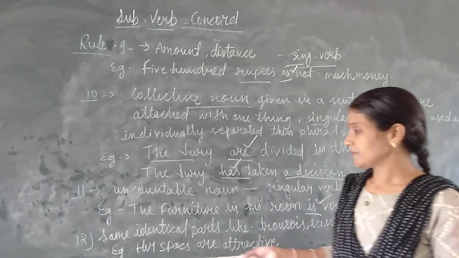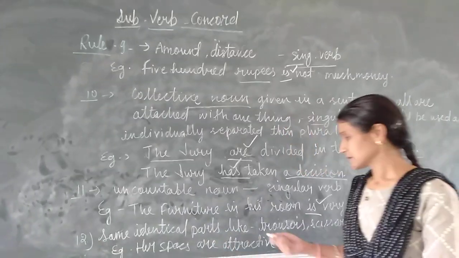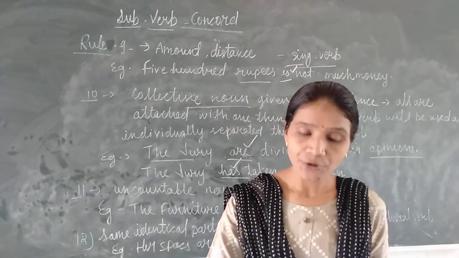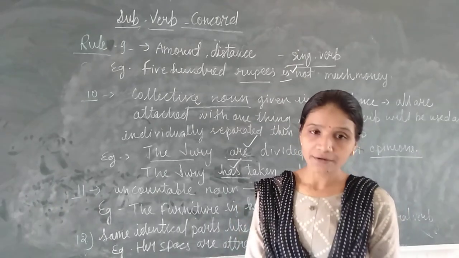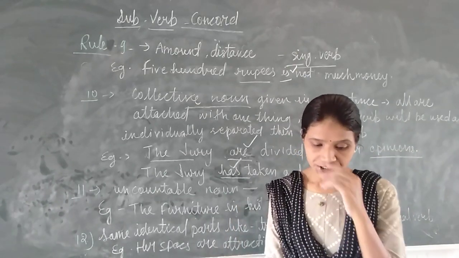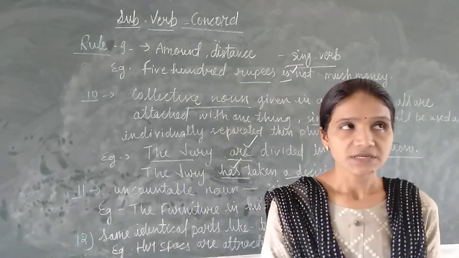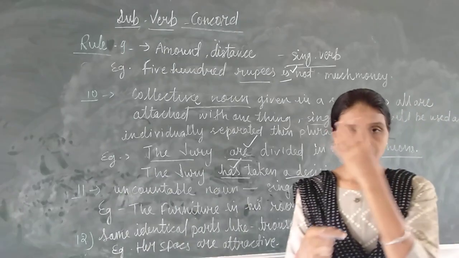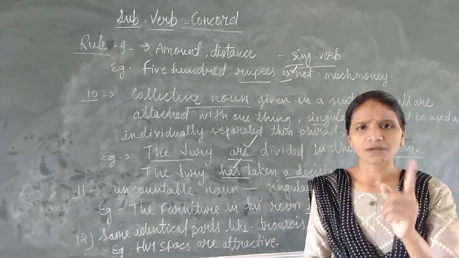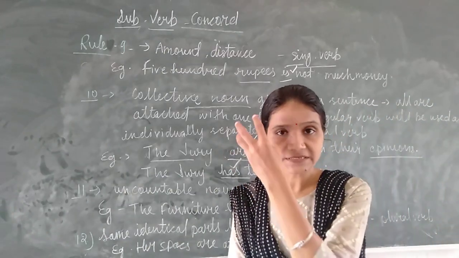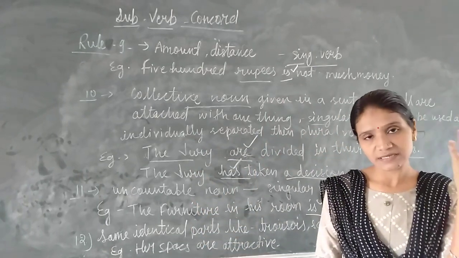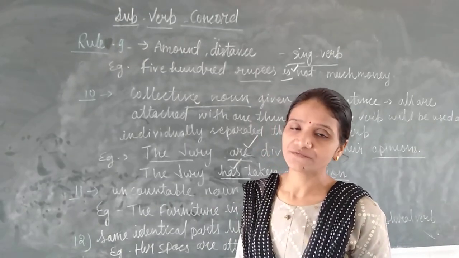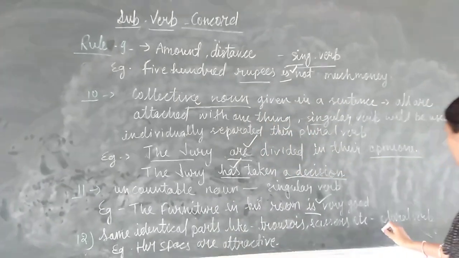Next rule is when we have same identical parts given in a sentence, like trousers, scissors, binoculars, clippers, forceps, tongs, shears, goggles, spectacles, specs. It means like specs you can see two different parts, but both are joined with one thing. The parts are different: this glass is the one and this is the other. So when we have same identical parts given in a sentence, we will use plural verb.